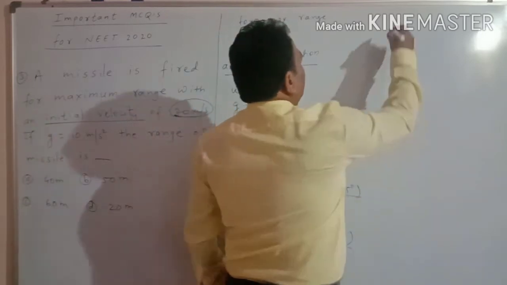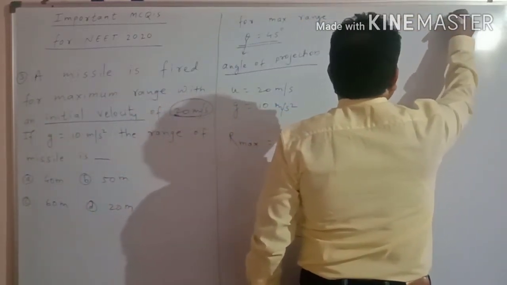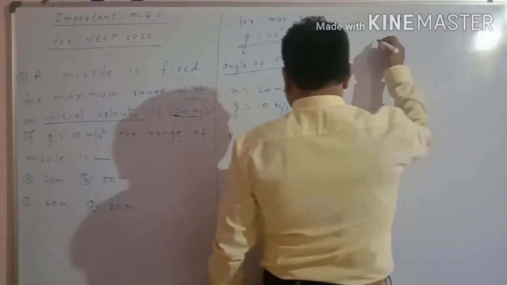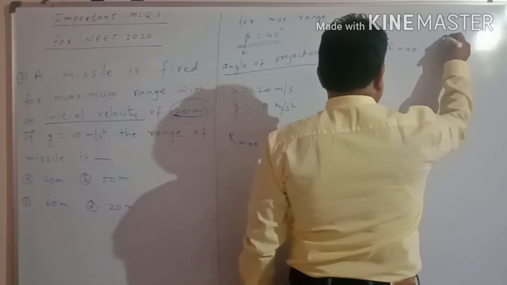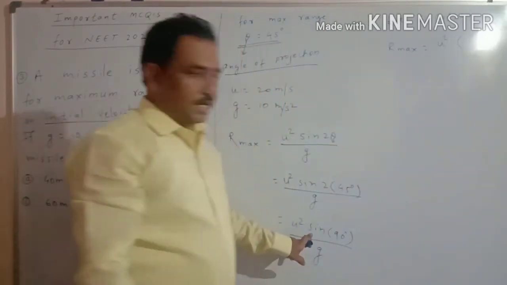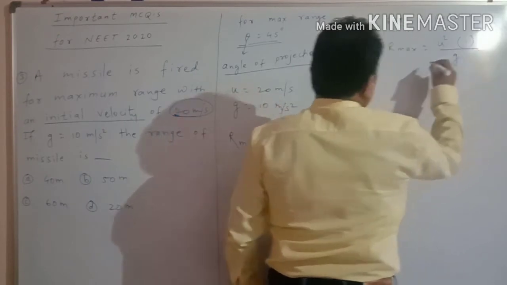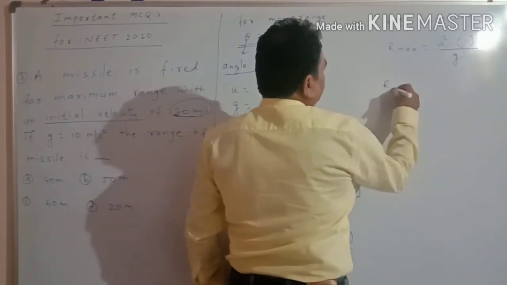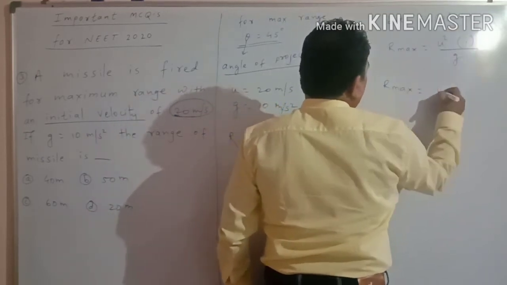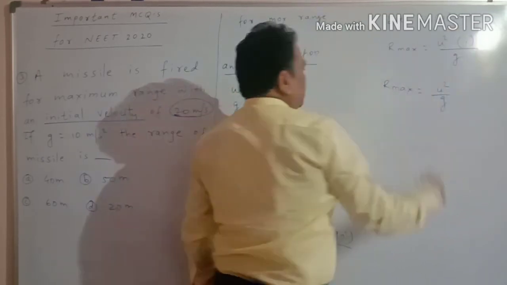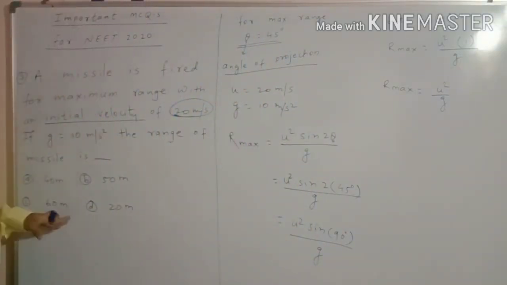We know the value of sine 90 is 1. Therefore R max, the maximum range, is equal to u square by g. With the help of this concept we can easily solve this problem.